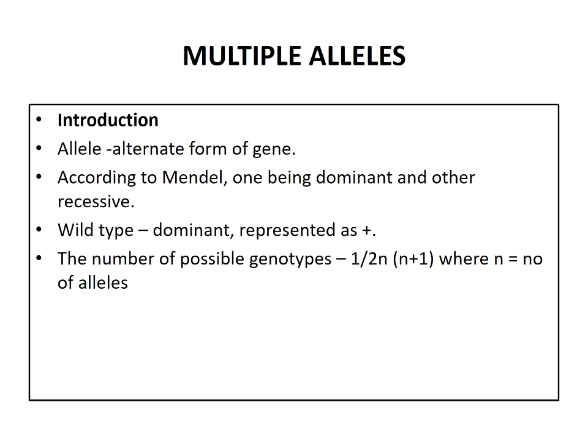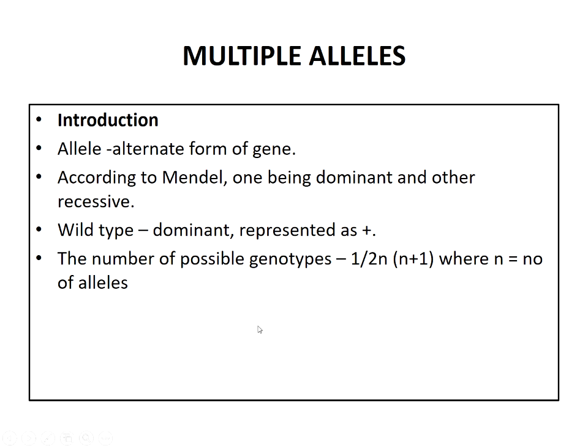The number of possible genotypes in a series of multiple alleles is half of n into n plus 1, where n is the number of alleles. So a diallelic gene can generate 3 genotypes, and a gene with 3 alleles can generate 6 genotypes.